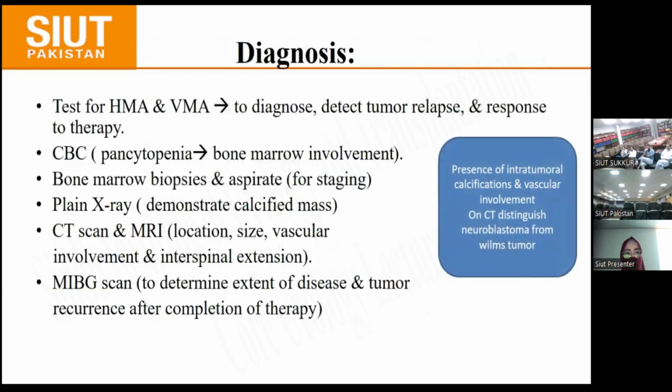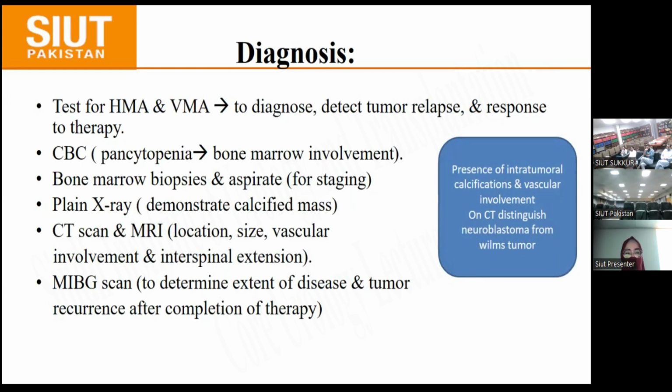Neuroblastoma is diagnosed by testing for homovanillic acid and vanillylmandelic acid in urine and blood. It is used to diagnose, detect tumor relapse, and monitor response to therapy. In CBC, we see a picture of pancytopenia when the bone marrow is involved. Bone marrow biopsies and aspirate are used for staging.